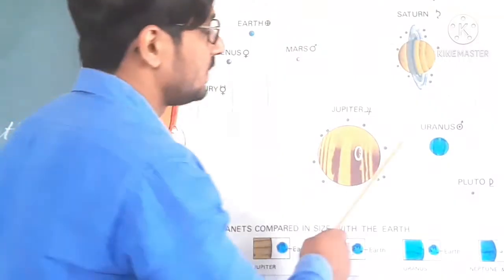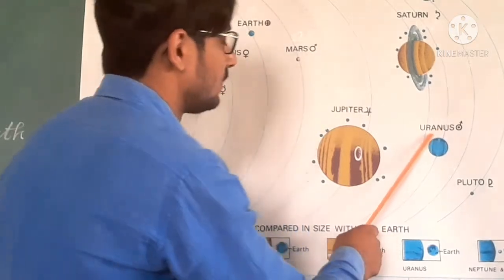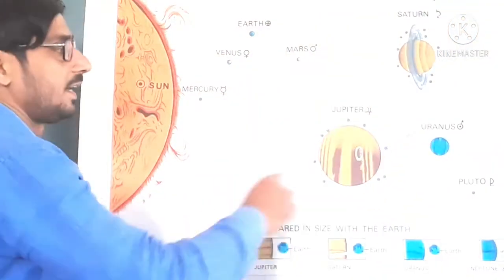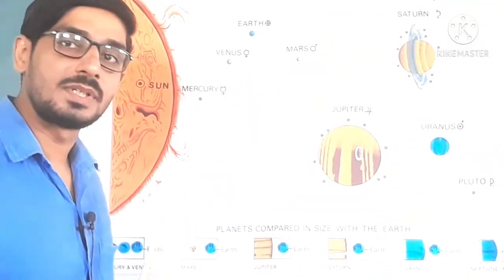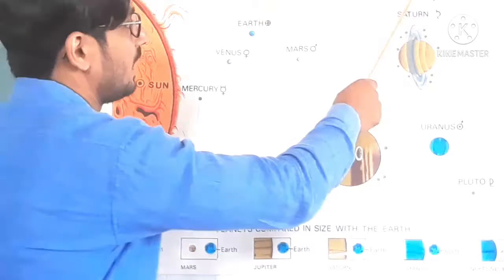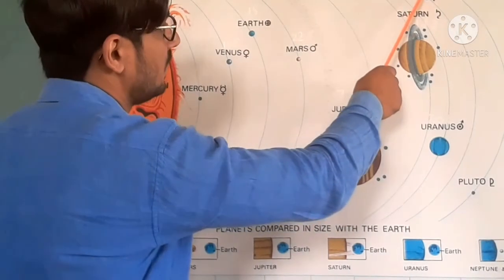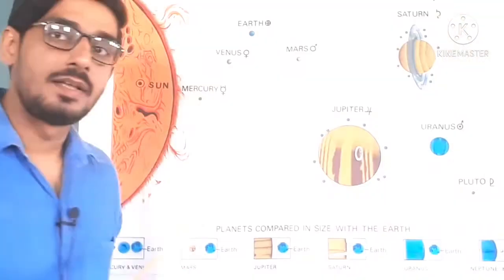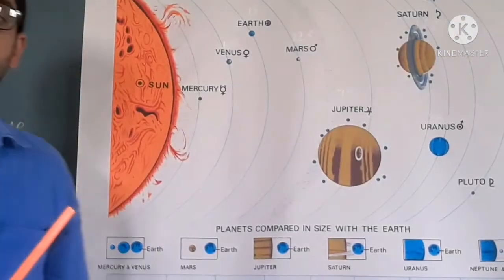The next one is Uranus, 2869 million kilometers away from the Sun, and the last one here is Neptune, 4496 million kilometers away from the Sun.